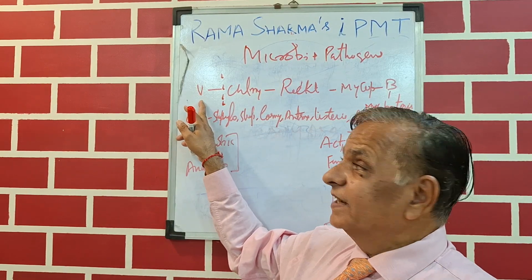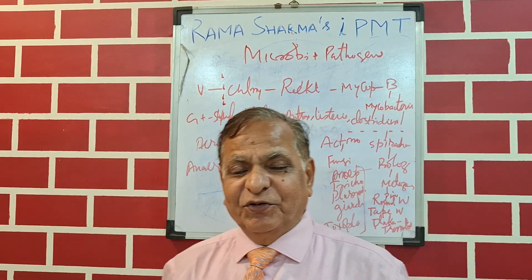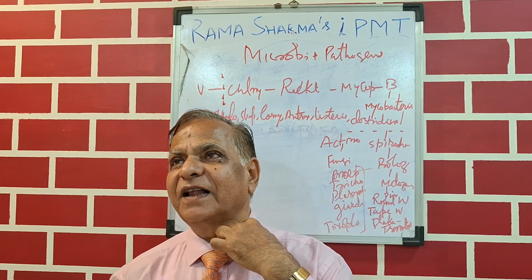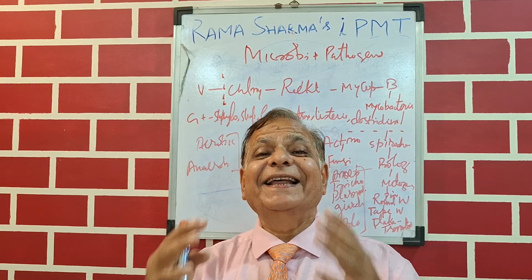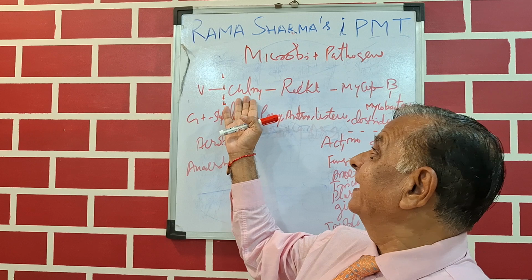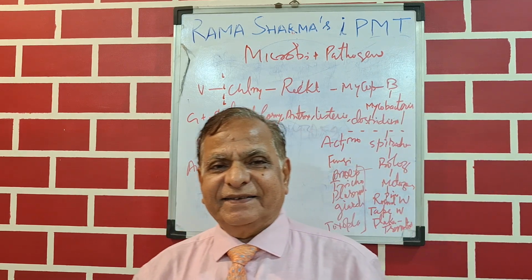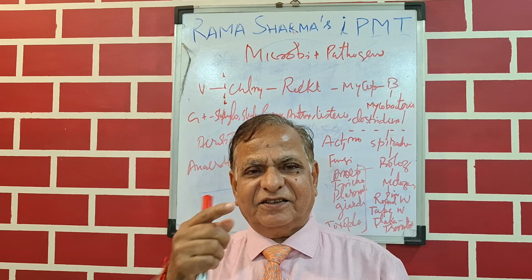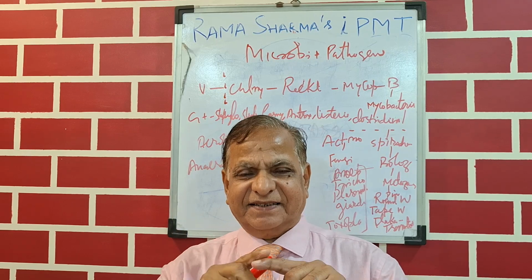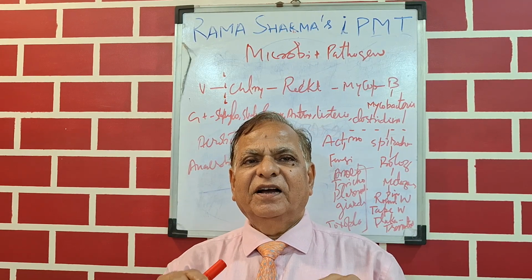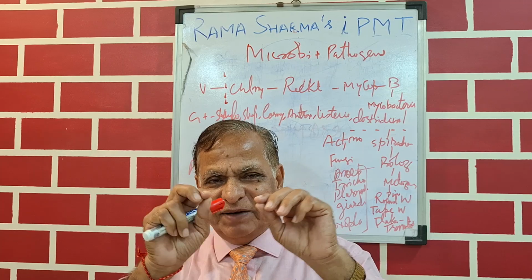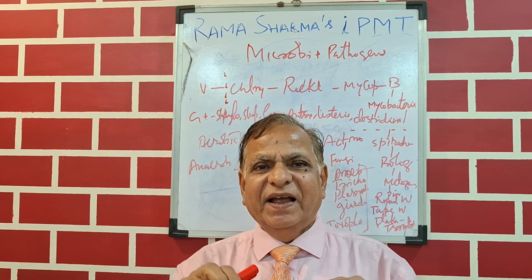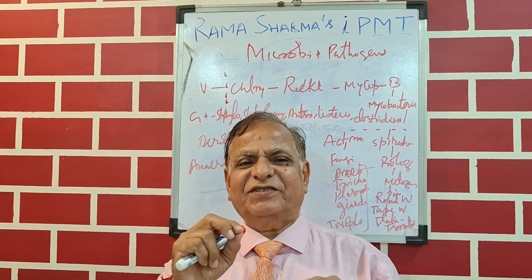Now next to virus, before it was called a large virus, now we know it is chlamydia. Chlamydia is a little more advanced than a virus. This also has either RNA or DNA, but it has a developed cell membrane, and it has some small enzymes inside.